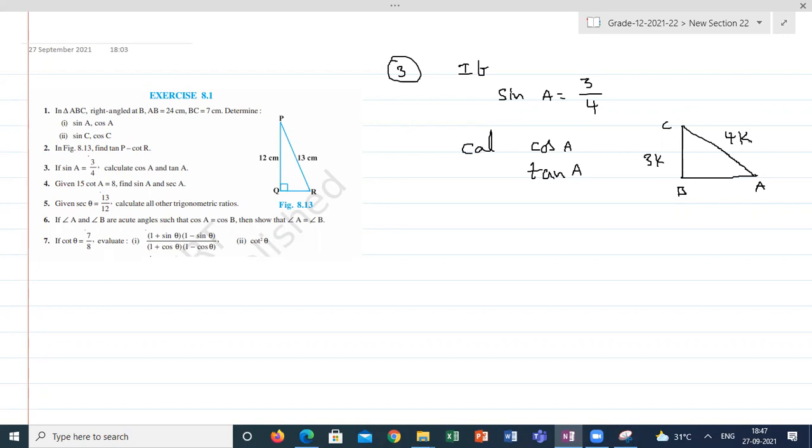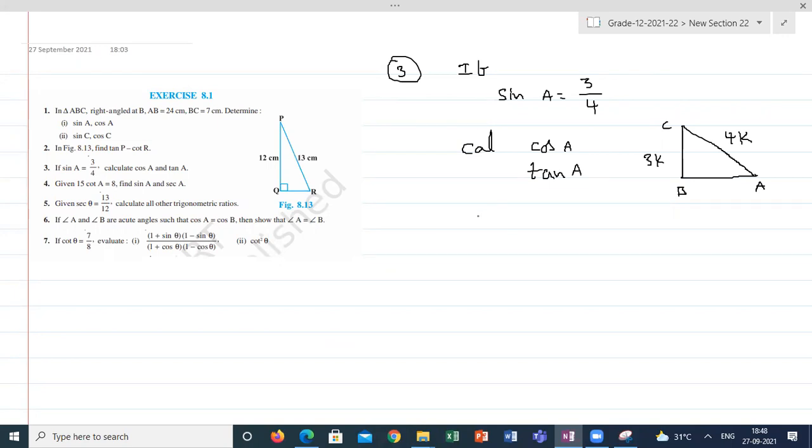So what is the cos A value? First of all, what is the AB value, students?